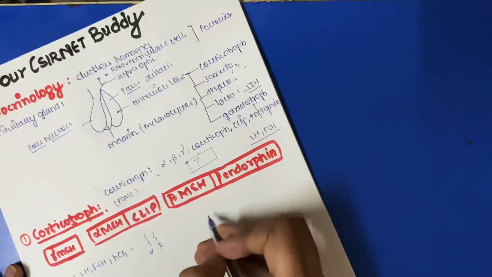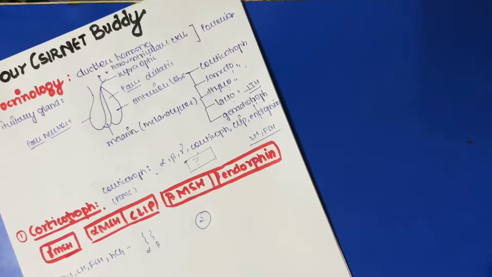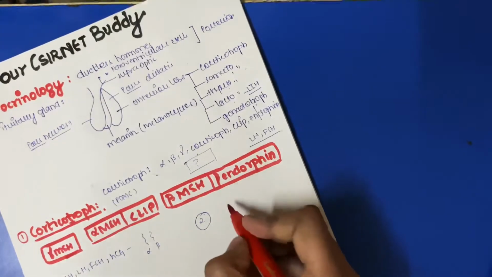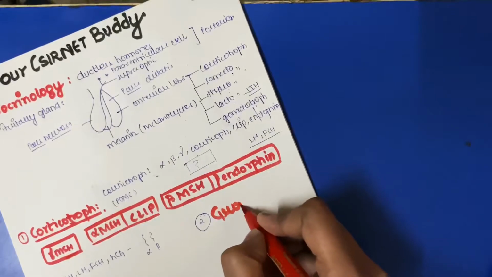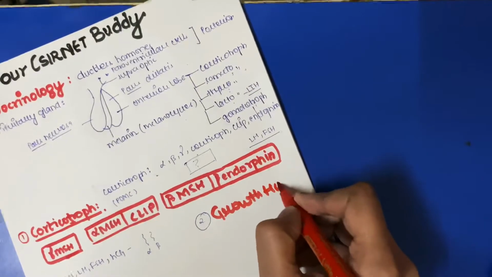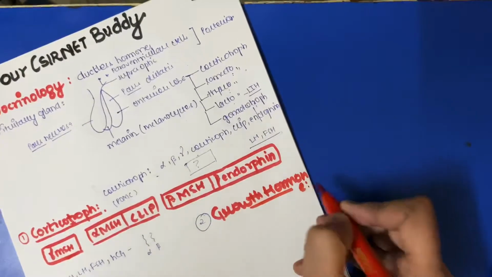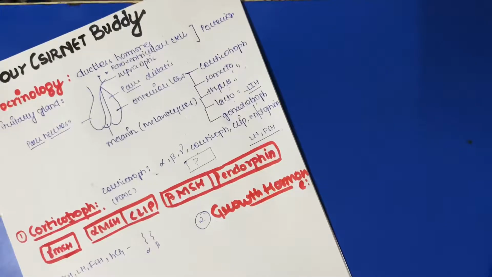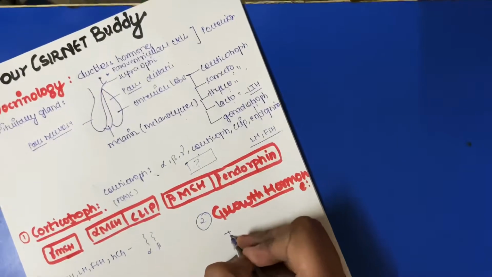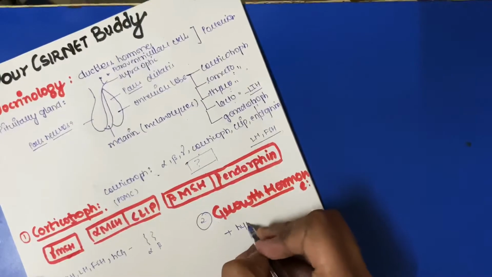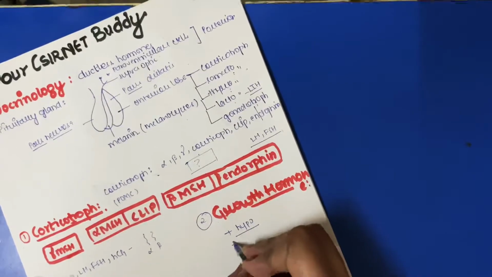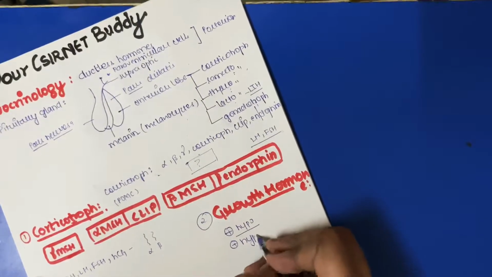Now the next one we are going to discuss is growth hormone. Growth hormone helps in our growth, which makes our body long, like we are tall. If growth hormone is working properly, we are normal. But if it isn't working, the condition is either hypo, that is less, or hyper, that is excess.